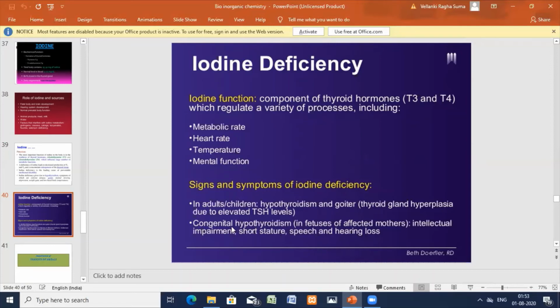So congenital hypothyroidism: when the mother is not properly given the iodine diet, then the problem may arise. Such a problem is congenital hypothyroidism. In the fetus of infected mothers, the born babies have problems of intellectual impairment, short stature, and speech and hearing loss. Such types of problems can be observed.